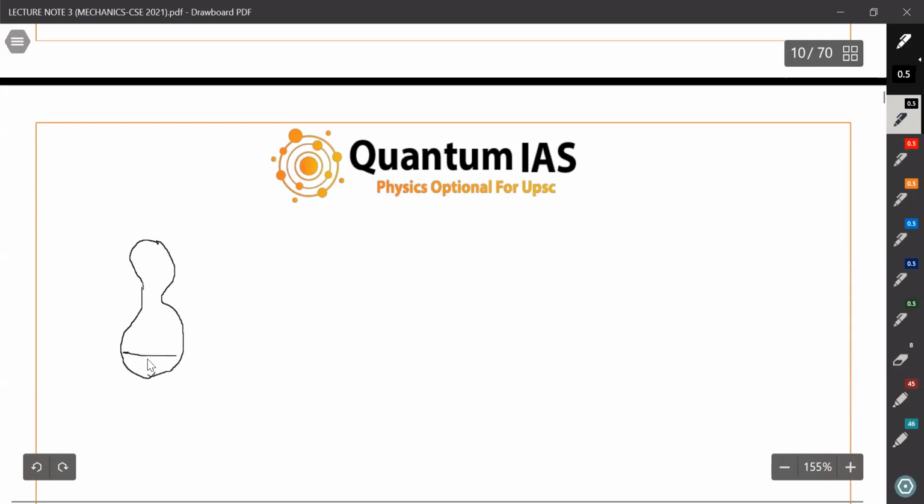Right? Sand is filled here, like, and if you hit here, it goes down and it comes back. Why it doesn't move? Because center of mass is somewhere here, right? And this one making it to live here only.